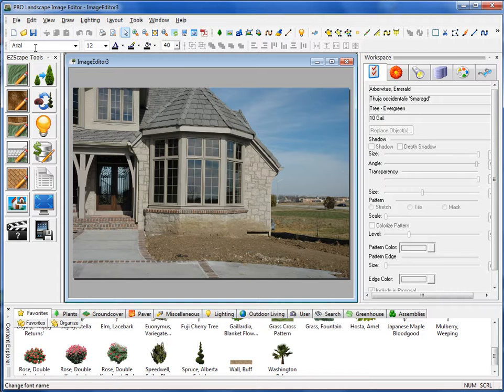Okay, we also have our font toolbar here, along with our brush size. And these are our alignment tools. So if we want to move to front, move to back, we would use these grayed out tools here.